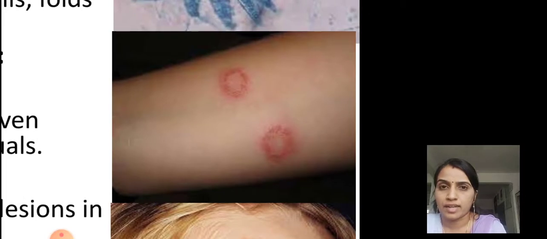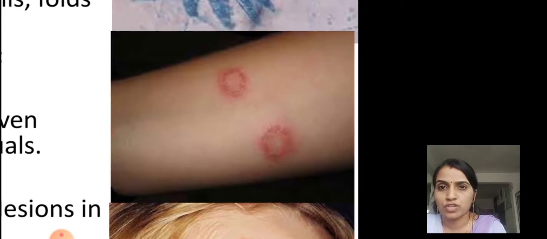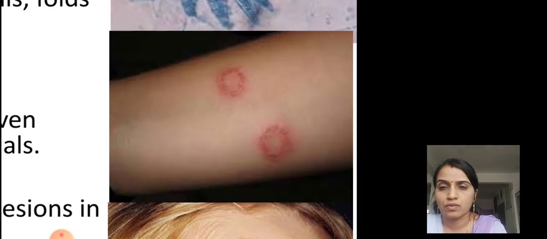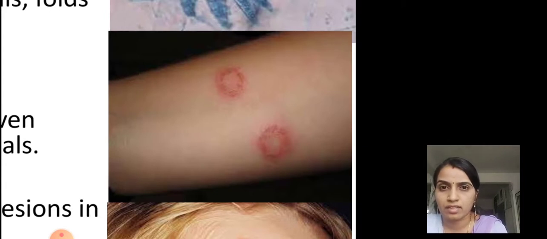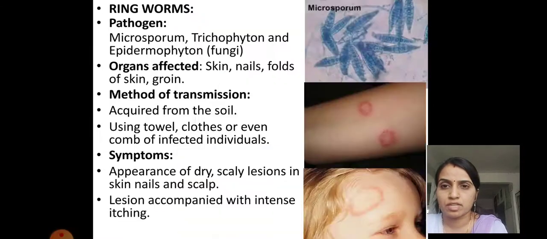The redness will be there, a lot of itching will occur, and a circular patch will appear, so the disease is called ringworm. It appears like a ring. The infection makes a circular patch, so the disease name is ringworm.